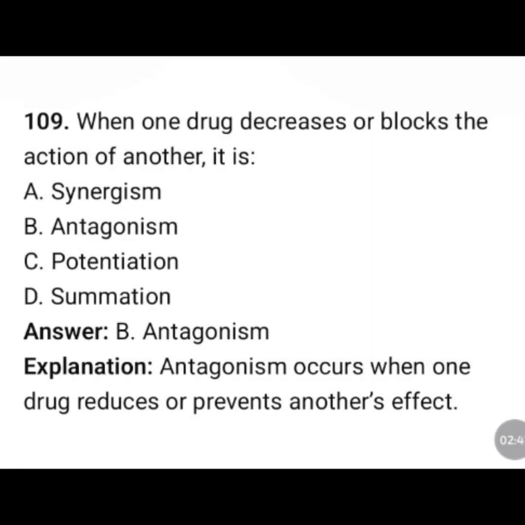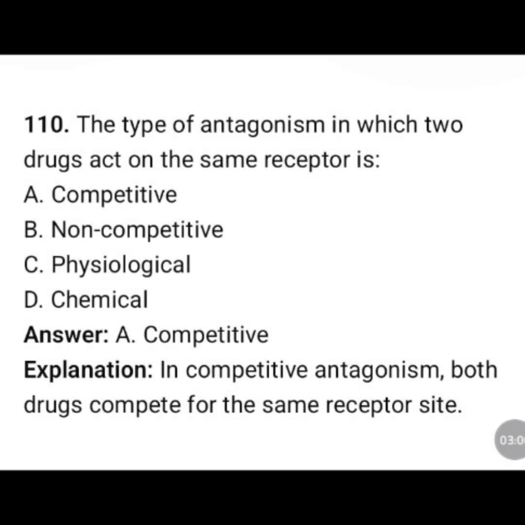When one drug decreases or blocks the action of another, it is called: synergism, antagonism, potentiation, summation. The correct answer is option B, antagonism. Antagonism occurs when one drug reduces or prevents another's effect.